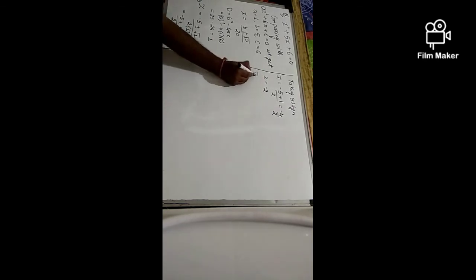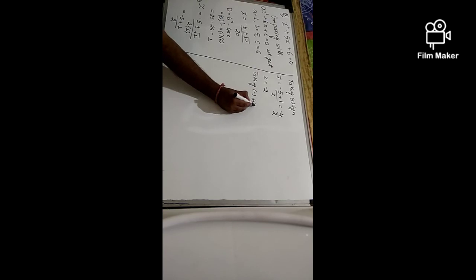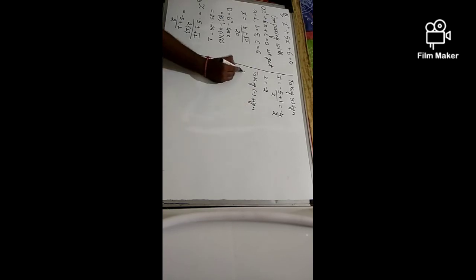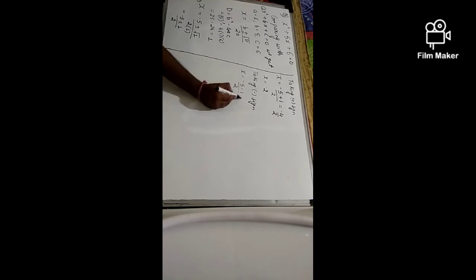Similarly, when I take the negative sign, what will I get? x equal to minus 5 minus 1 by 2, which is equal to minus 6 by 2, which is equal to minus of 3.